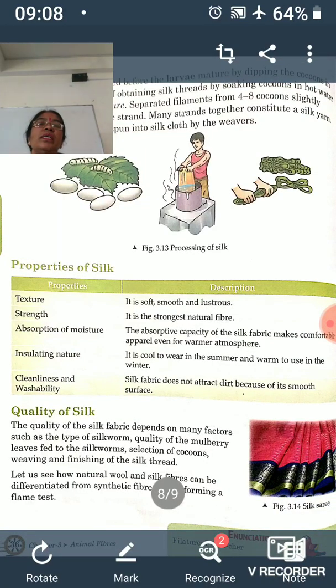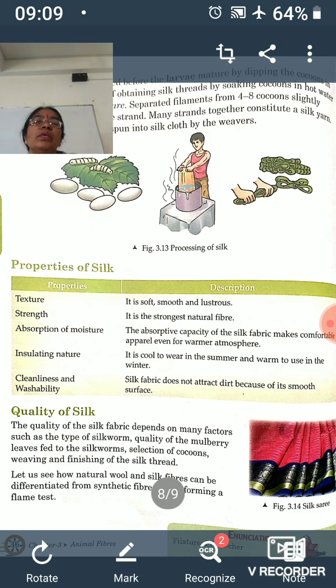Second, strength: it is the strongest natural fiber. Absorption of moisture: the absorptive capacity of the silk fabric may be maintained even in a warmer atmosphere. Now, insulating nature: it is cool to wear in the summer and warm to use in the winter. Now, cleanliness and washability.